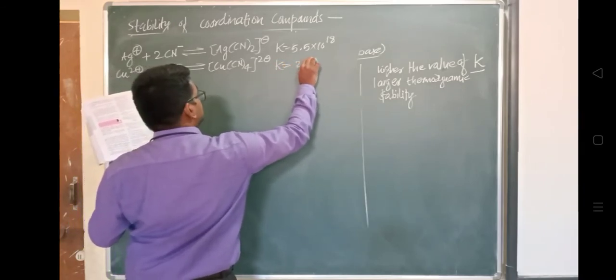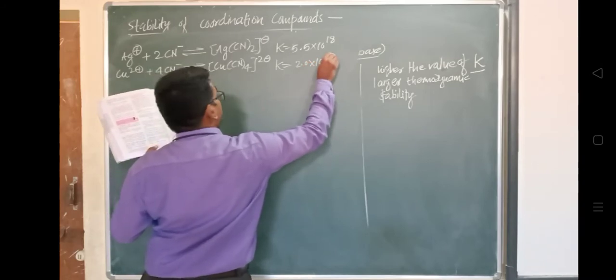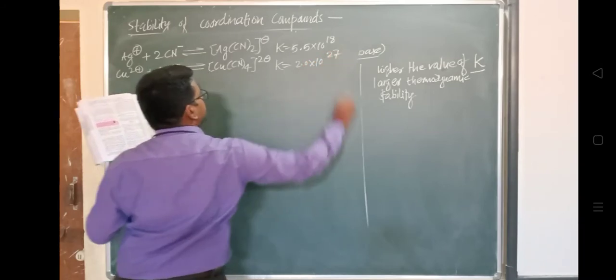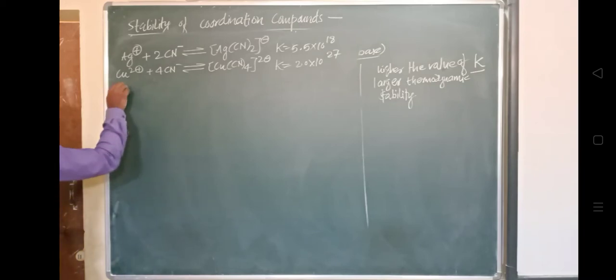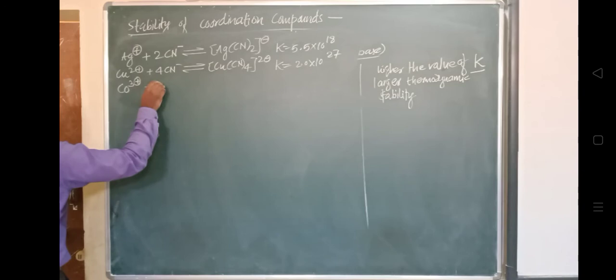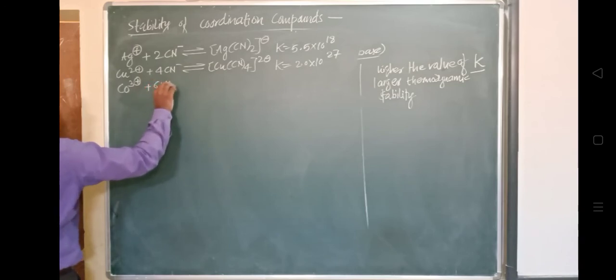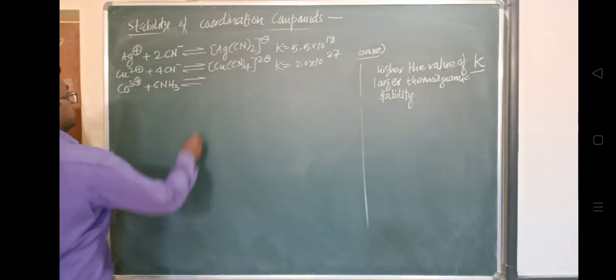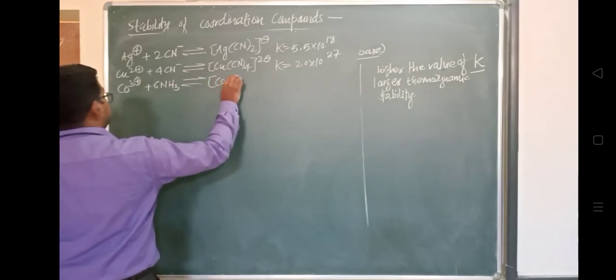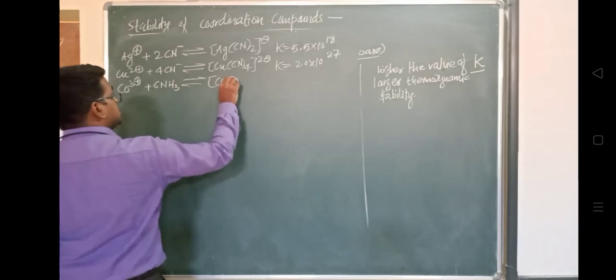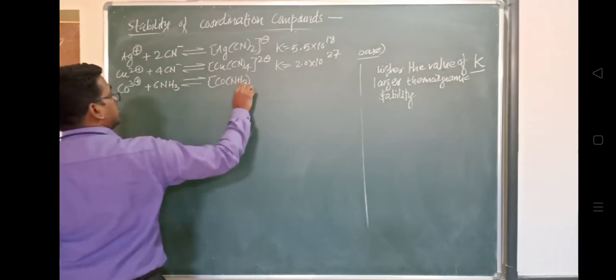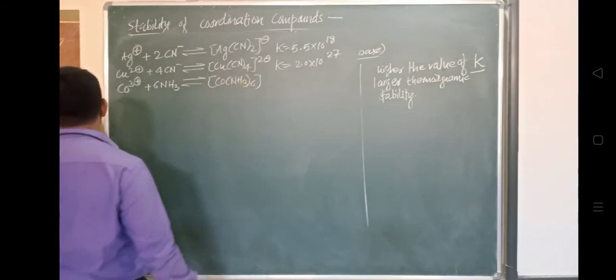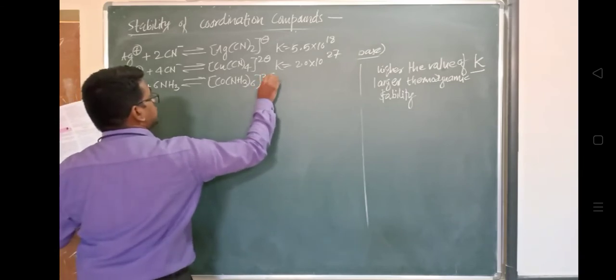And the next, for Co3 plus, see here the change going on: 6 times NH3, and this is the equilibrium giving Co NH3 6 times with 3 plus charge, and the value of K is 5.0 into 10 raised to 33. Have a look at all these values.